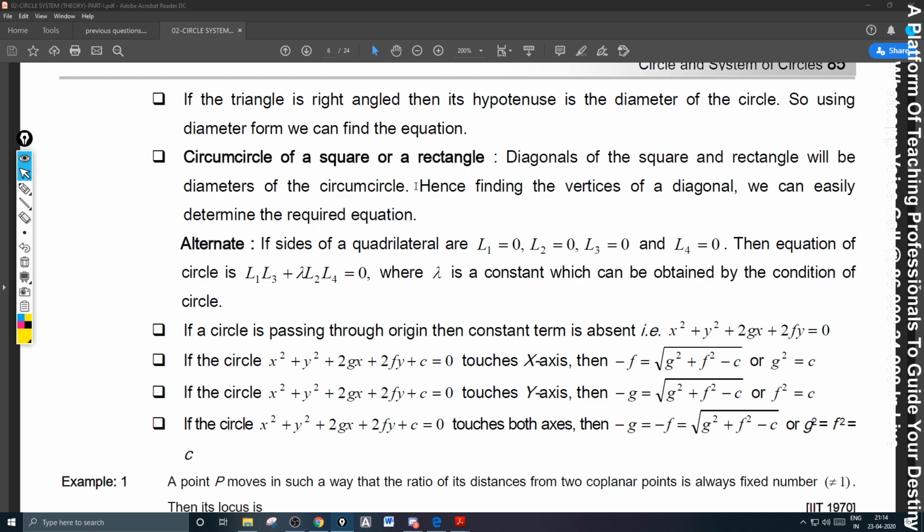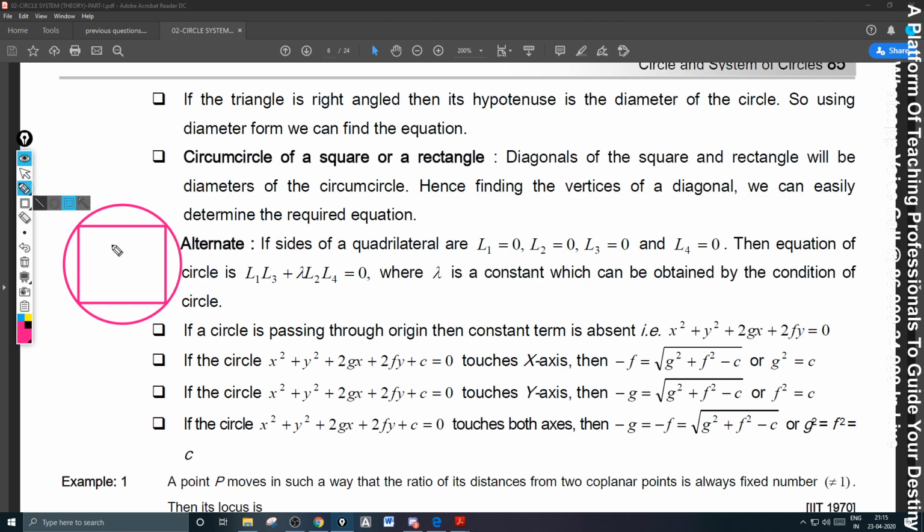Circumcircle of a square or a rectangle. This we can discuss directly in the questions. We have now just seen it for a triangle. Unlike that, if a square is given, if a rectangle is given, then how to find the equation of the circle?